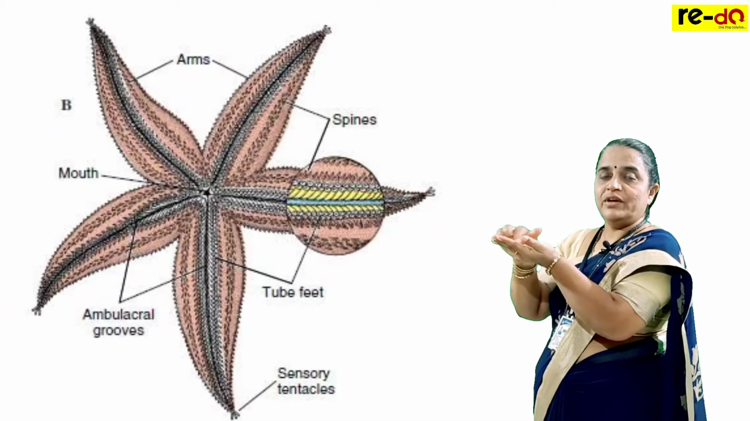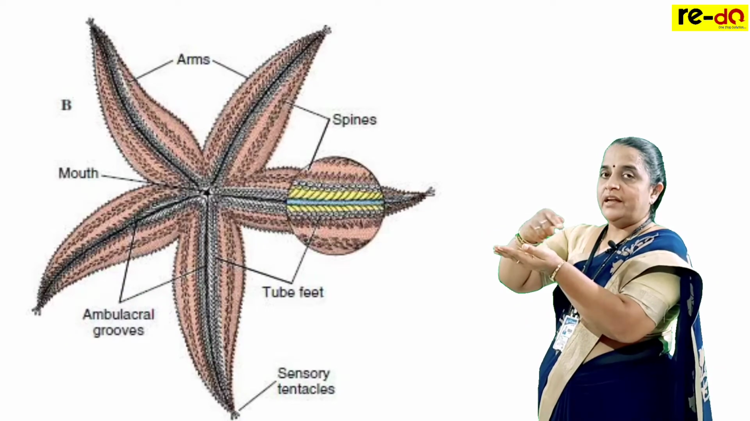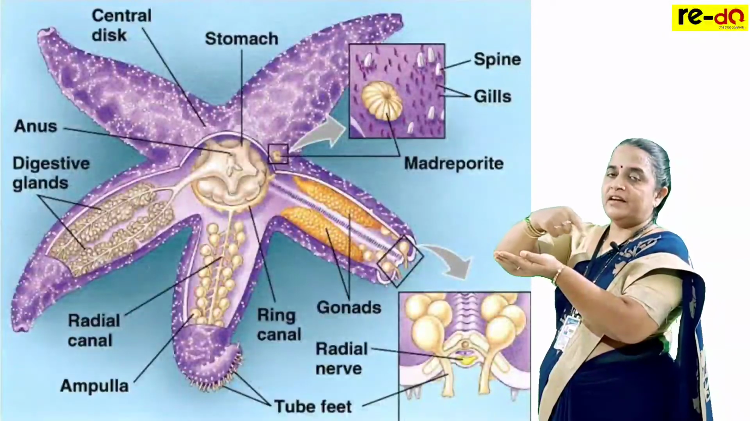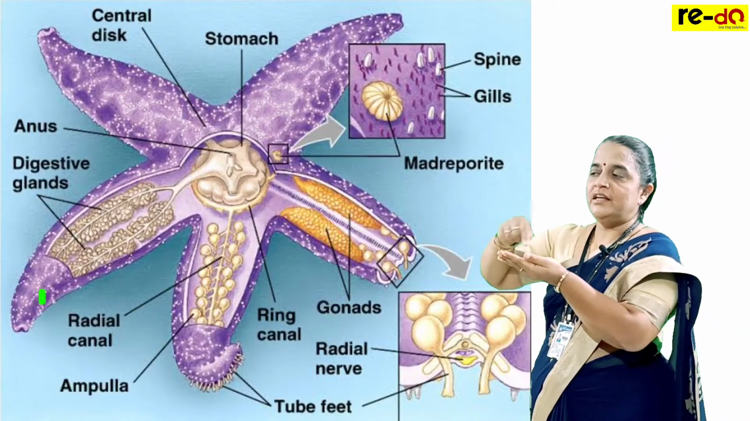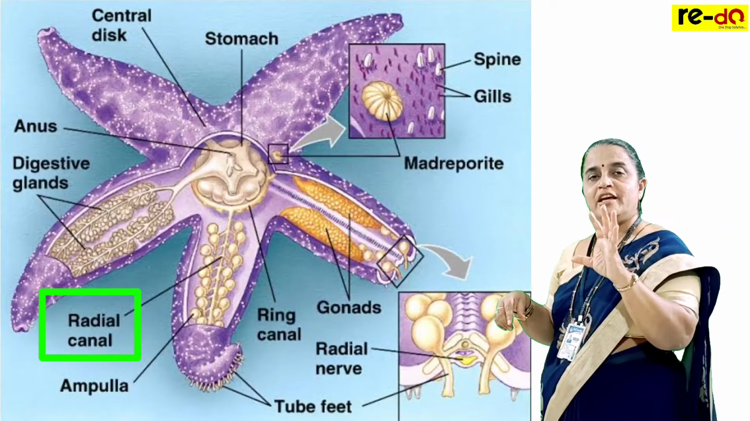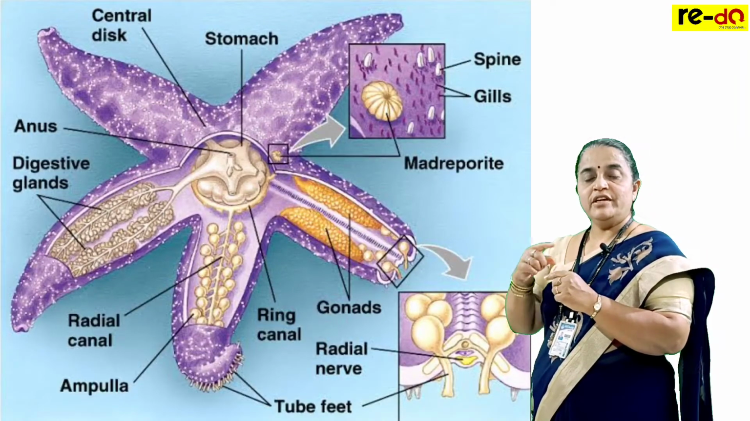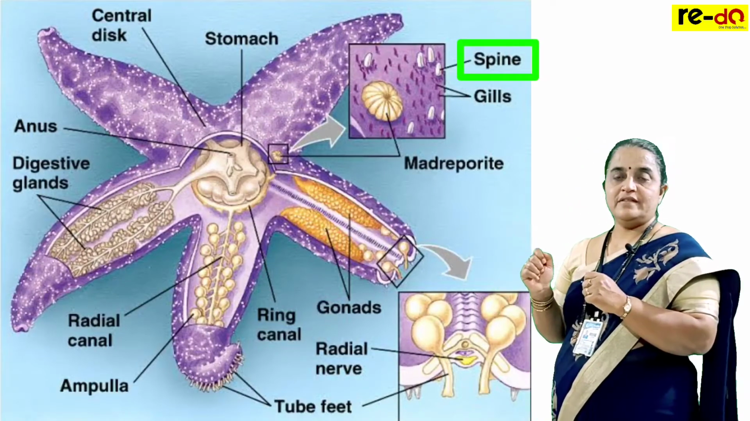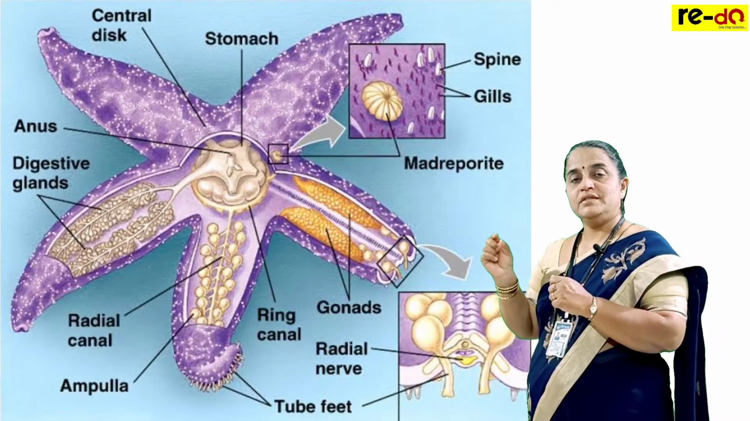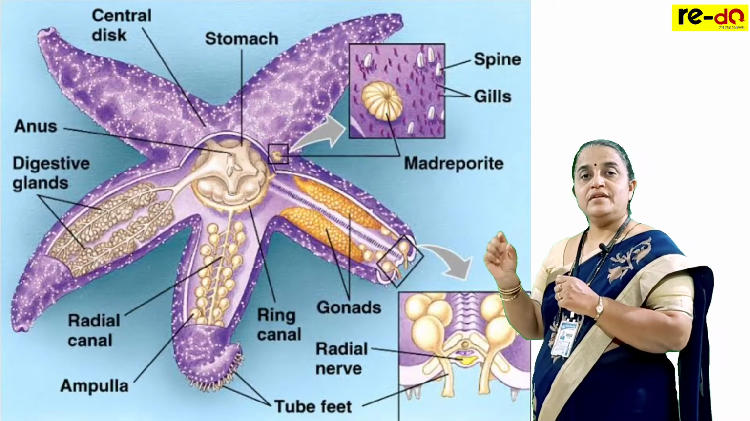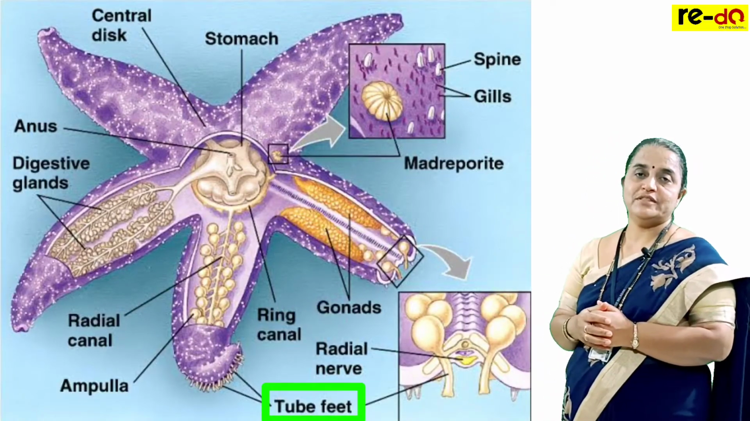The water starts flowing. There are 5 ambulacral grooves. They are interconnected, forming a central canal. Now, the central canal gives rise to radial canals. So we can see 5 radial canals, and around this we can see a body wall with spines. Each radial canal has rows of membranous balloon-like tube feet which help in locomotion.